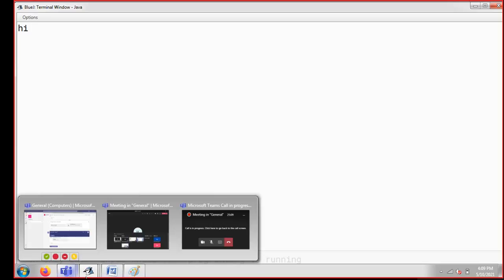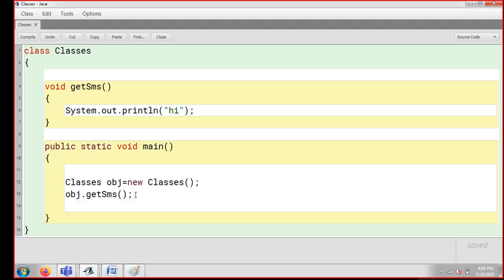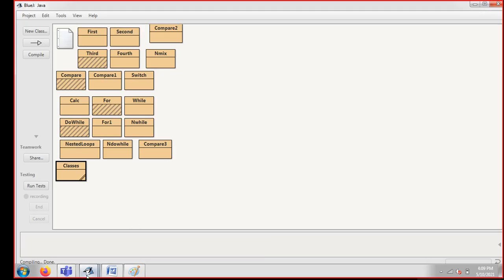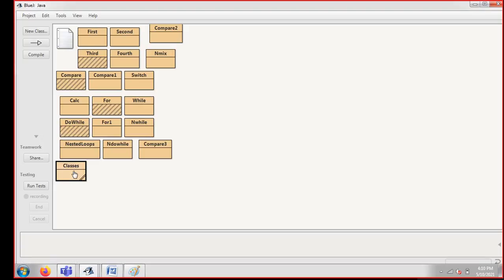One more thing I would like to tell you guys, you can call it n number of times. I have already told you this is a function. It is not like you can call it only one time. If you want, you can call it multiple times. You can see I'm calling it here multiple times. In programming, it is not even compulsory to write the same code on different lines. We just write it on different lines so that we are able to understand. If you want, you can call the functions many times in a single line. I'm clicking on compile. You can see I'm not having any error. I'm coming back and clearing my output screen first of all, so that you will not be confused. I'm clicking here on clear. So it is ready to go.